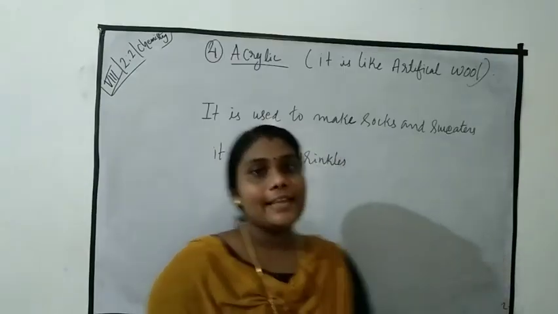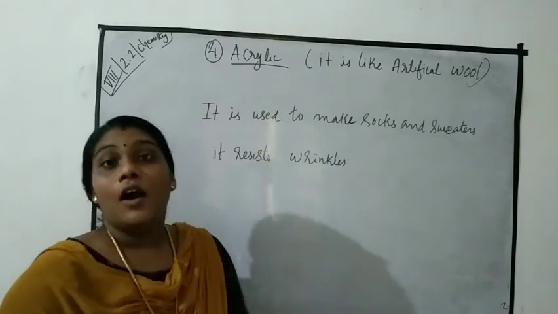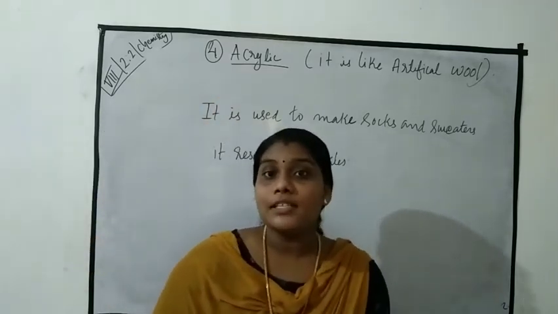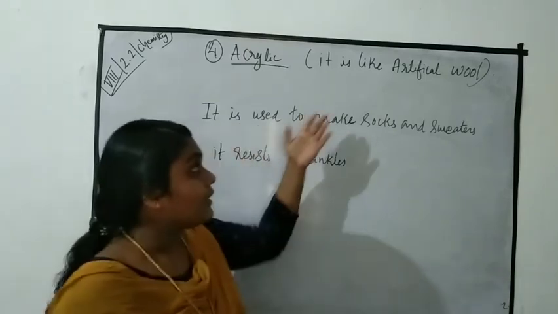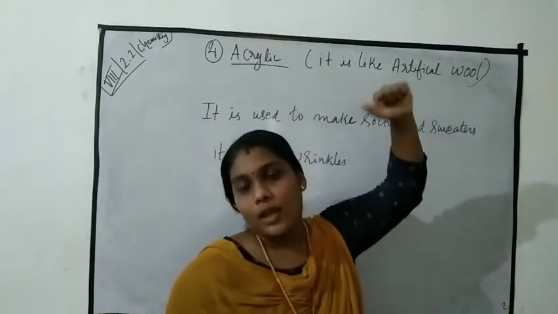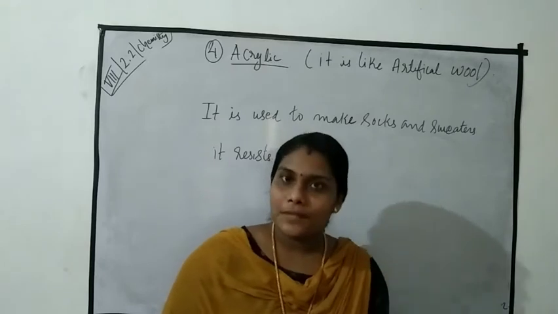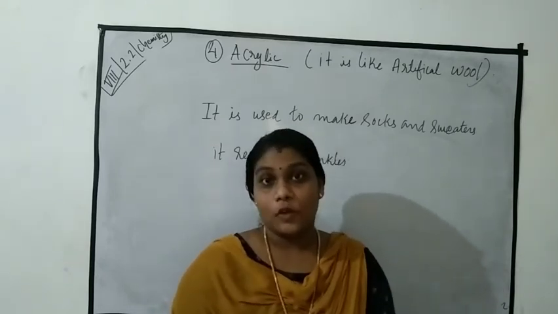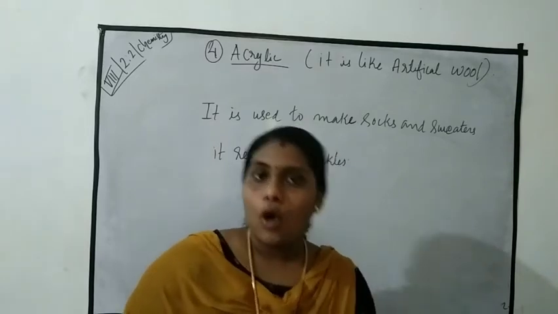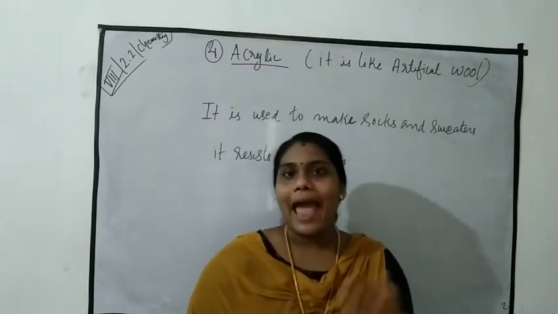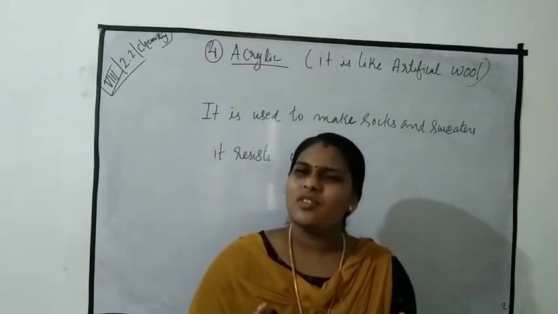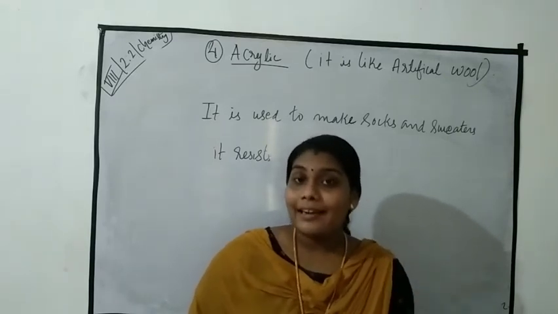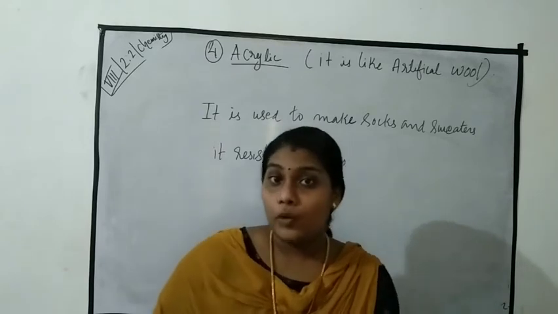Okay students, the next one is acrylic. Acrylic is also a synthetic fiber which resembles wool, so it is like artificial wool. Wool is obtained from natural sources and is quite expensive, but clothes made from acrylic are relatively cheap. Acrylic can be dyed very well.